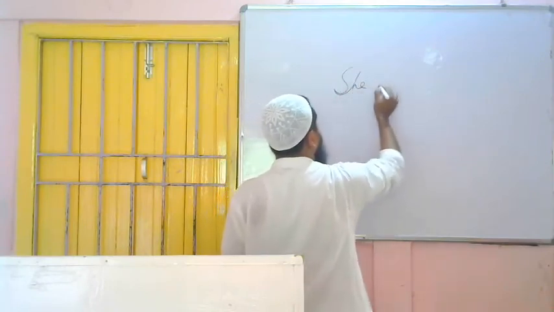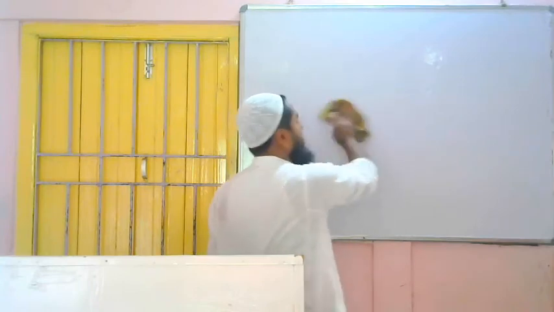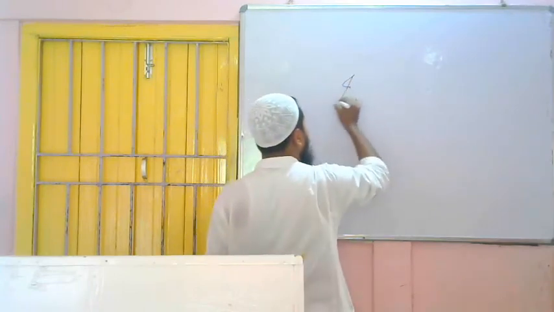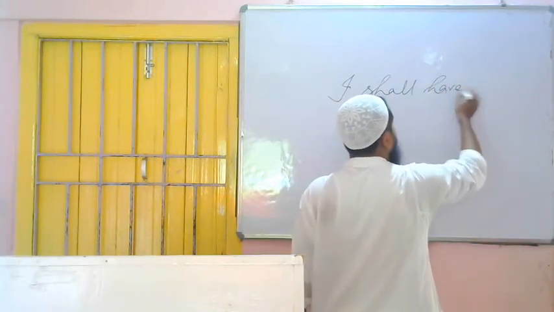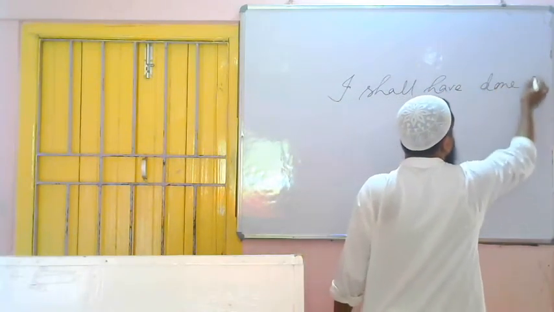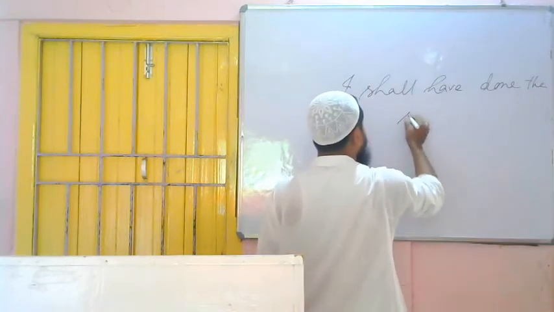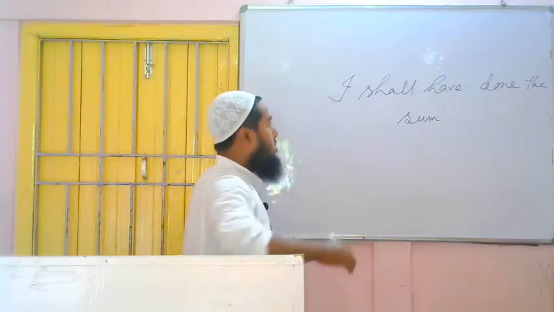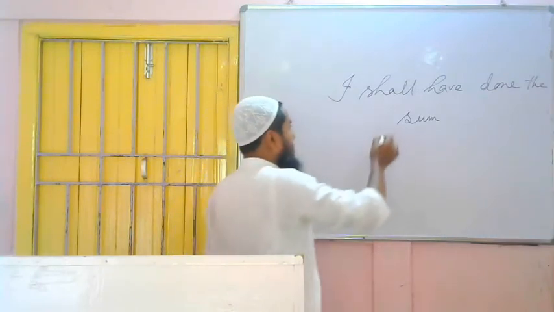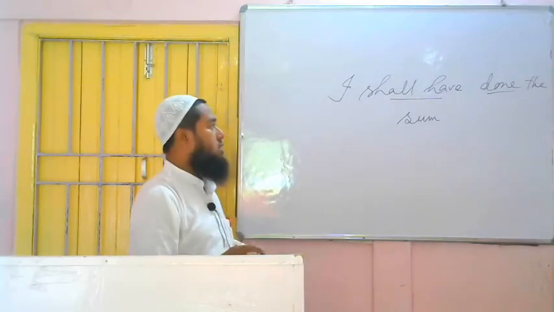I shall have done the sum. This is a sentence of future perfect tense. How have we understood? Because shall have is there and the third form of the verb is there. So we have understood this is a sentence of future perfect tense.